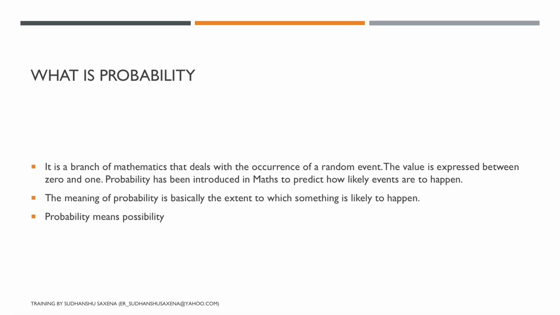So we want to understand what is probability. Now, if you go with the definition of probability, it is a branch of mathematics that deals with the occurrence of a random event. Right, so we'll talk about what a random event is.